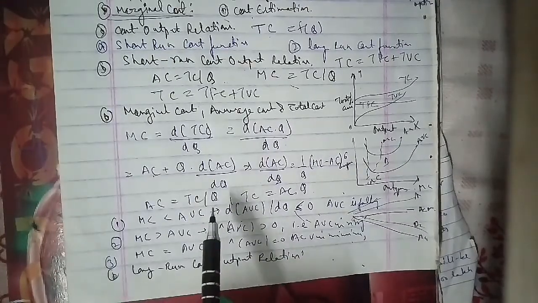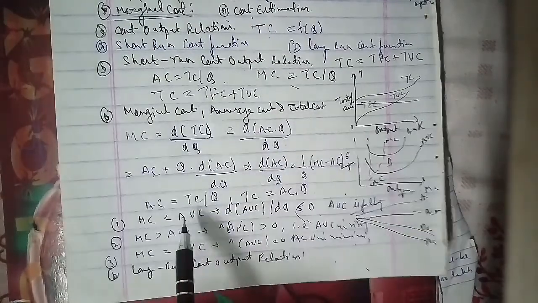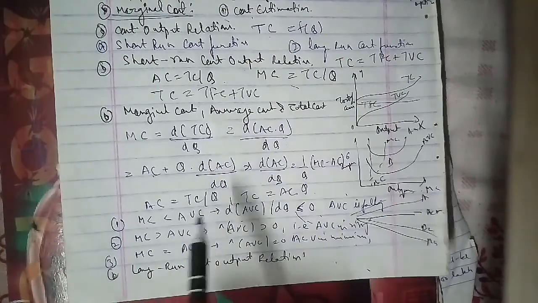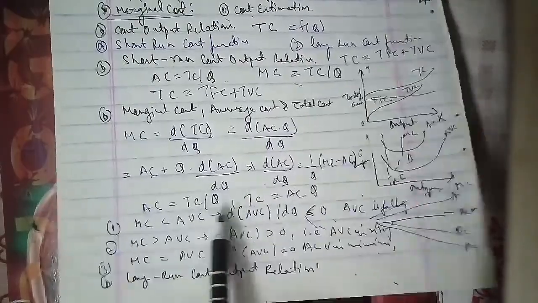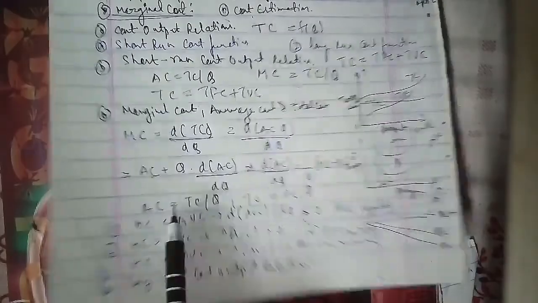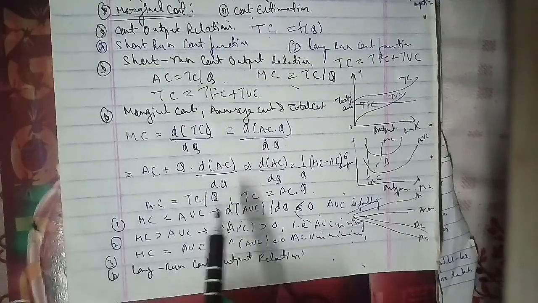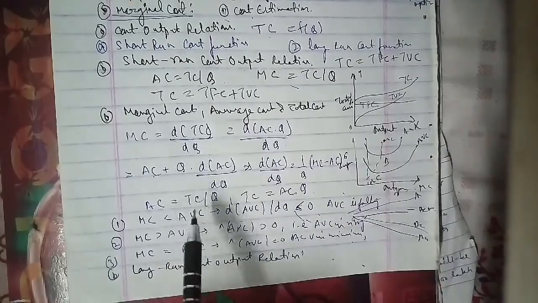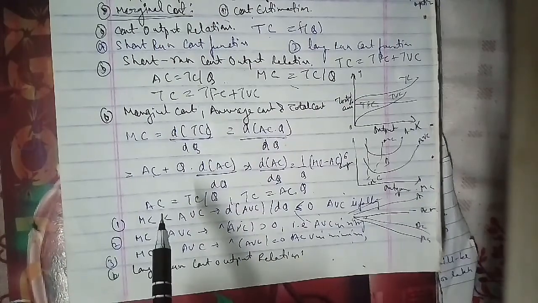The law of returns to scale states that if the firm increases the quantity of all inputs simultaneously and proportionately, the total output initially increases more than proportionately but eventually increases less than proportionately. It implies that when production increases, per unit cost first decreases but ultimately increases. This means the LAC curve falls initially and rises subsequently, and like the SAC curve, the LAC curve is also U-shaped, but it is flatter than the SAC curve.